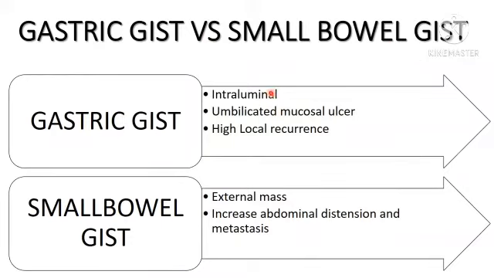Gastric GIST is confined to the lumen, usually with umbilicated mucosal ulcer. High local recurrence is seen. Small bowel GIST usually presents as an external mass, so the patient presents with abdominal distension and metastasis at presentation.